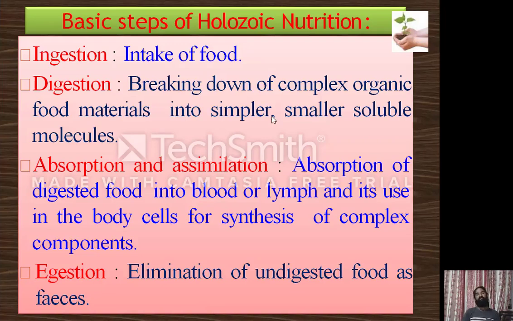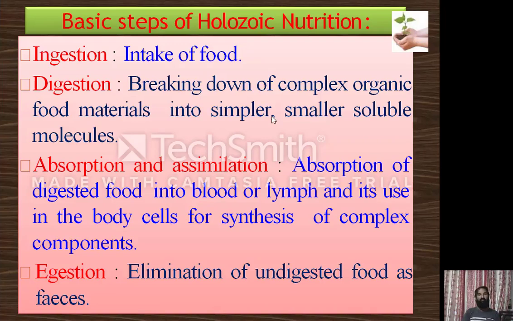Finally it is ejected from the body as feces. These are the four steps of holozoic nutrition shown by human beings: ingestion, digestion, absorption and assimilation, and egestion. The first one is intake of the food.